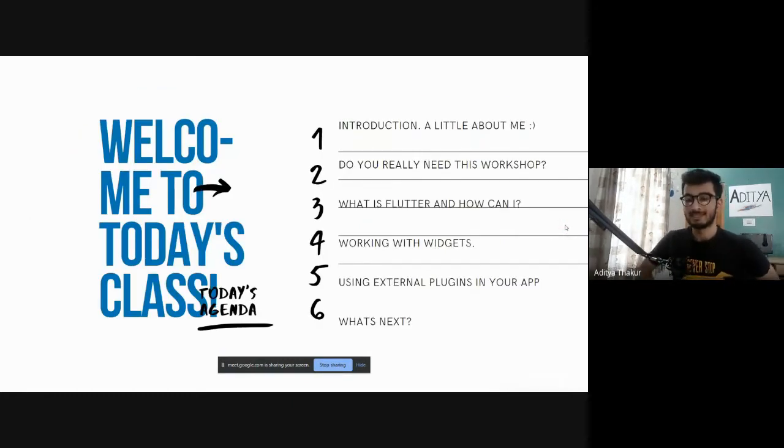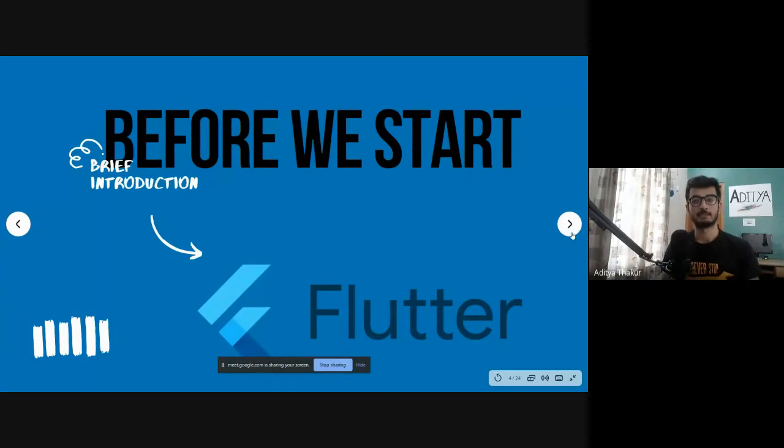Today's session, we were talking about who this session is meant for. It's basically meant for beginners, and if you are somewhat familiar with Flutter, then this would be an overview of the architecture and the underlying components of Flutter.